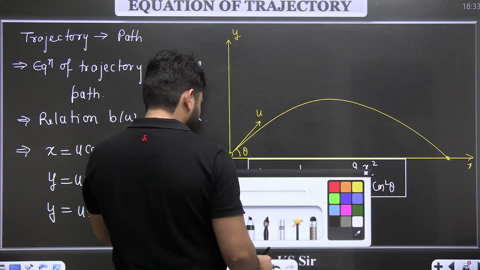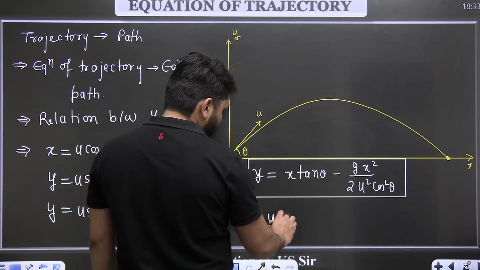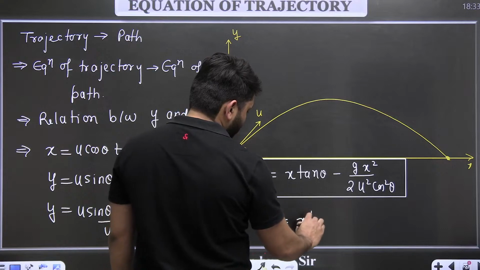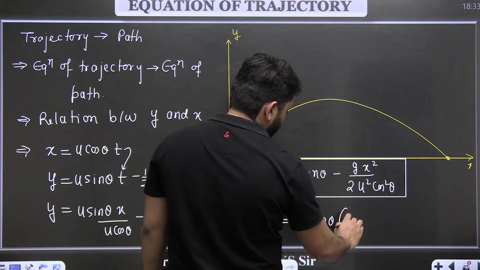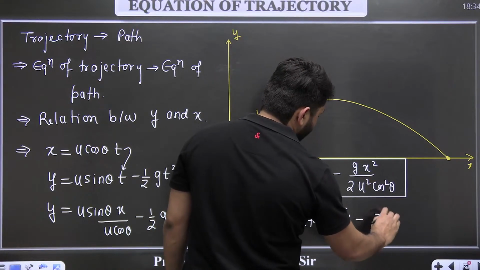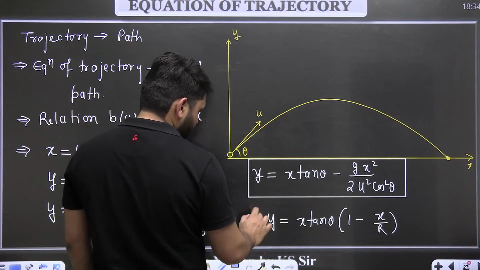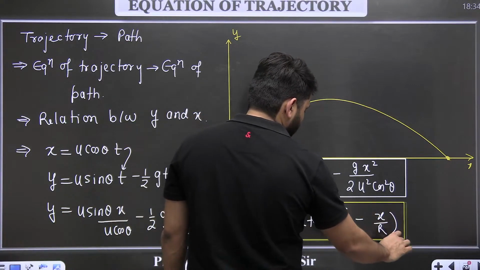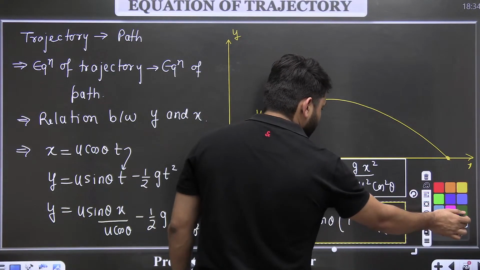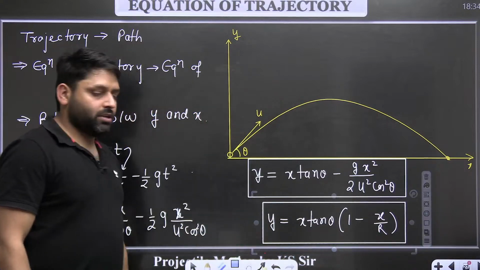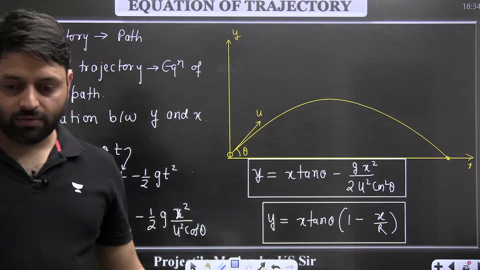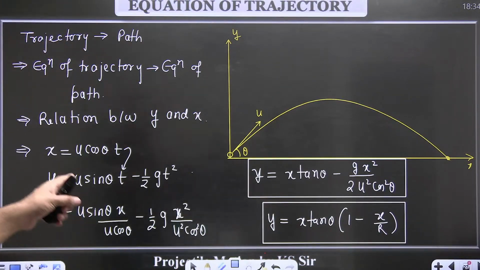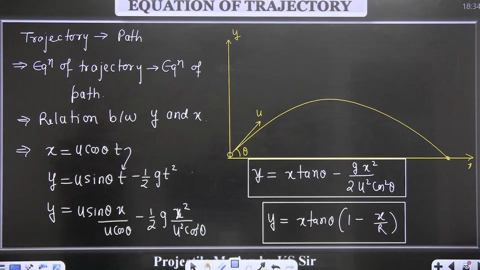So y is given by this equation. y is also given by this equation: y = x tan theta (1 - x/R). This is a much-used formula, used a lot, the other formula. This is called the equation of trajectory, the equation of the path. These are the two formulas which are more frequently used.